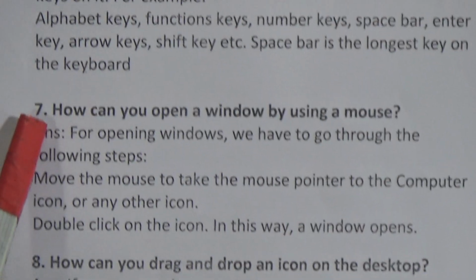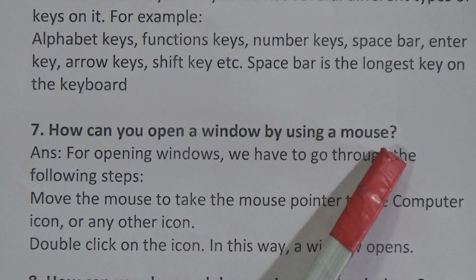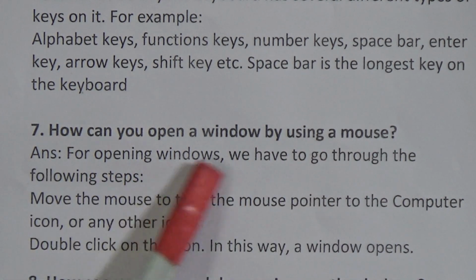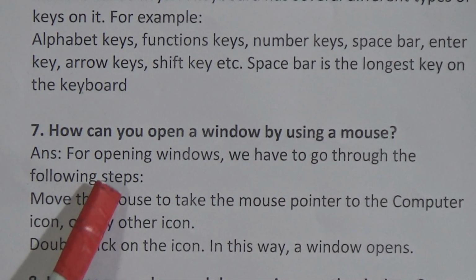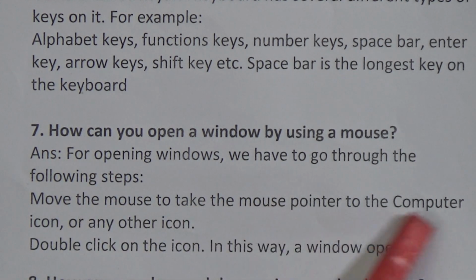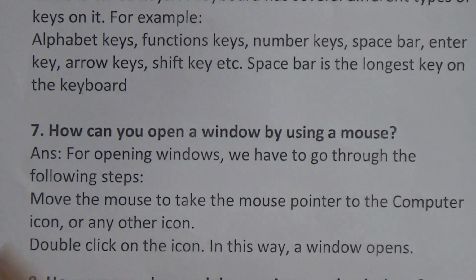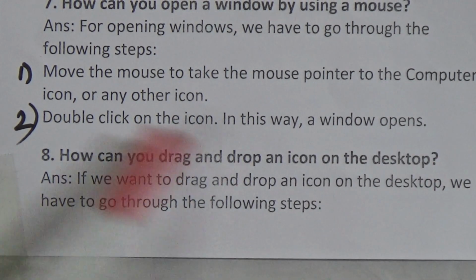Now next question number 7. How can you open a window by using a mouse? For opening a window, we have to go through the following steps. Step 1, move the mouse to take the mouse pointer to the computer icon or any other icon. Step 2, double click on the icon. In this way a window opens.